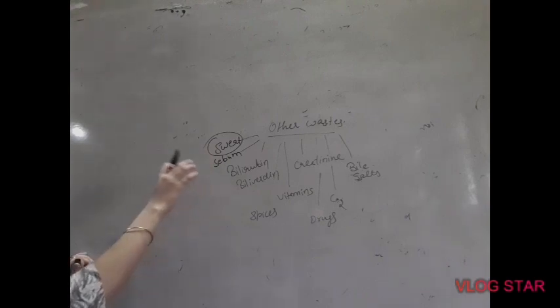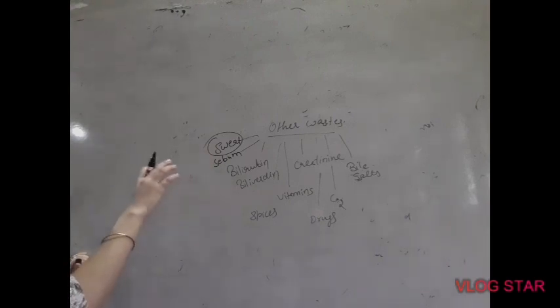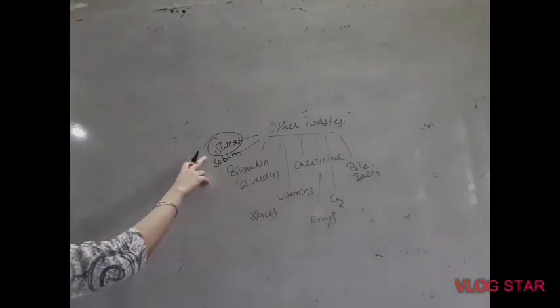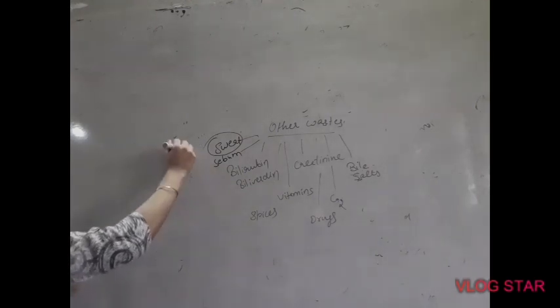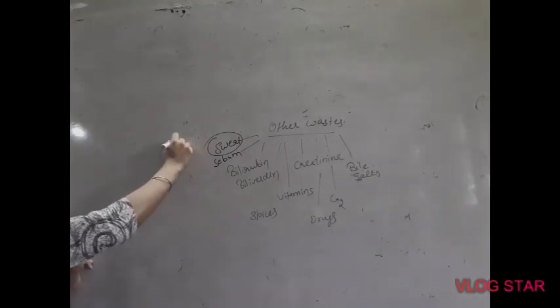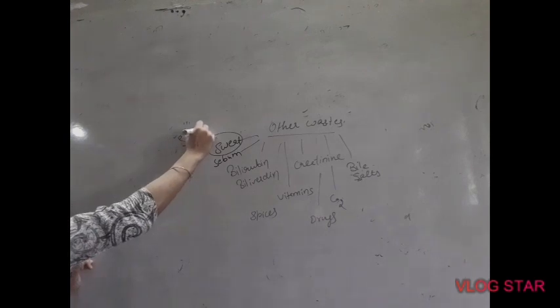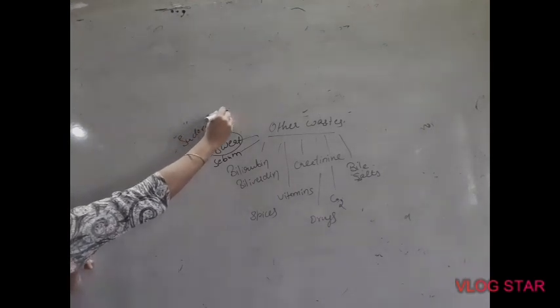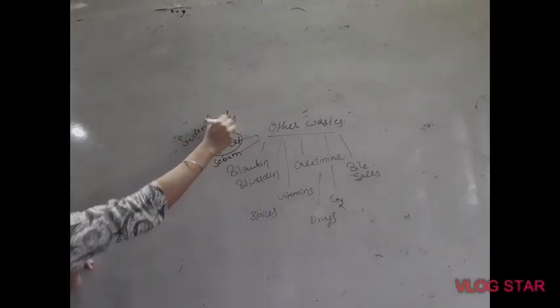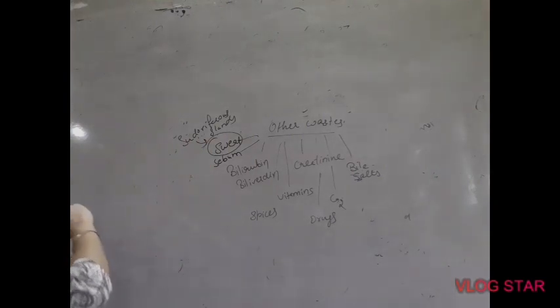There are some specific glands found in our body which help us to remove sweat from the body. Those glands are known as sudoriferous glands. These are glands which remove sweat from the body.